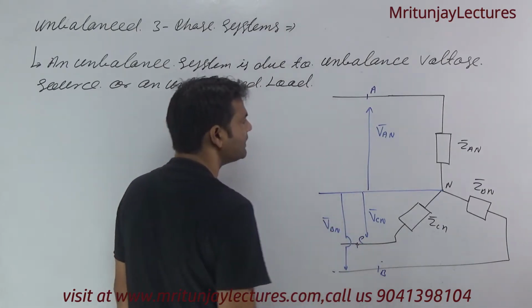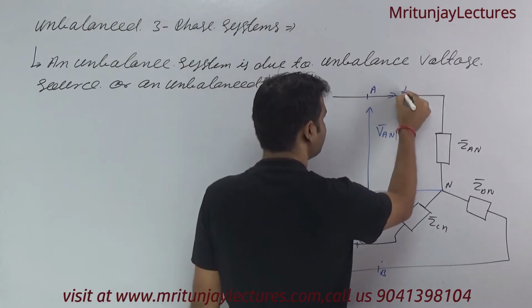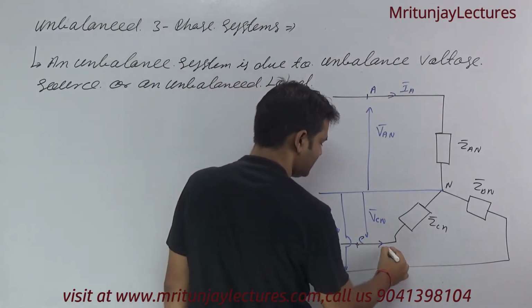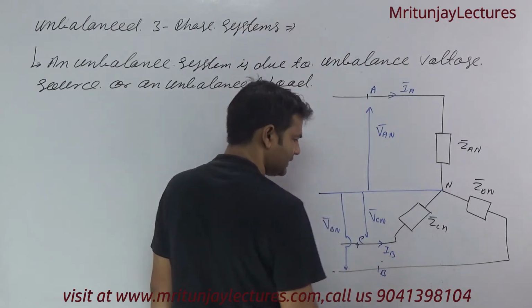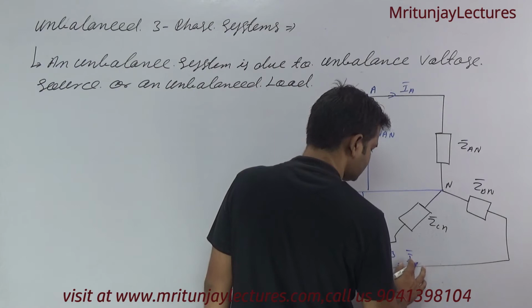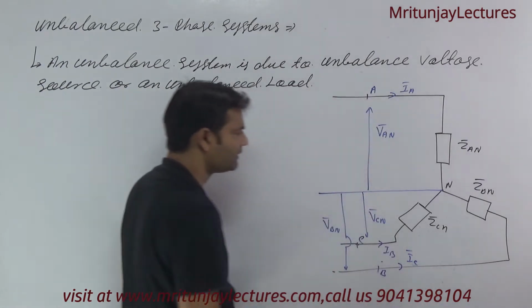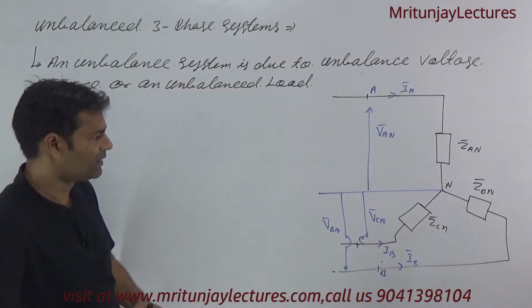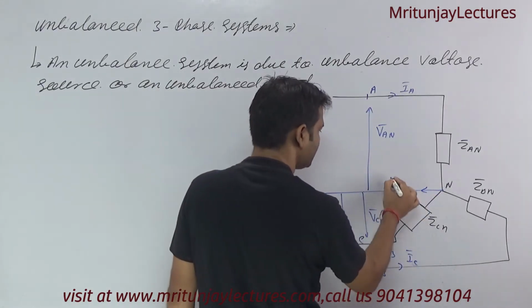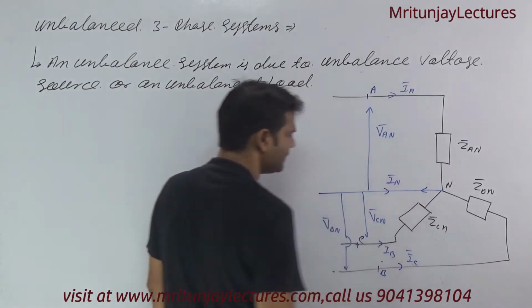Clear or not? Phase current Ia, that is Ib, okay, that is Ic, okay. Now so what about the neutral current? That is In, okay.